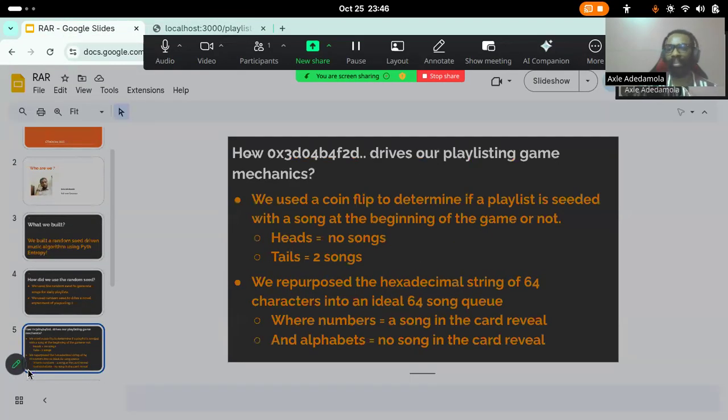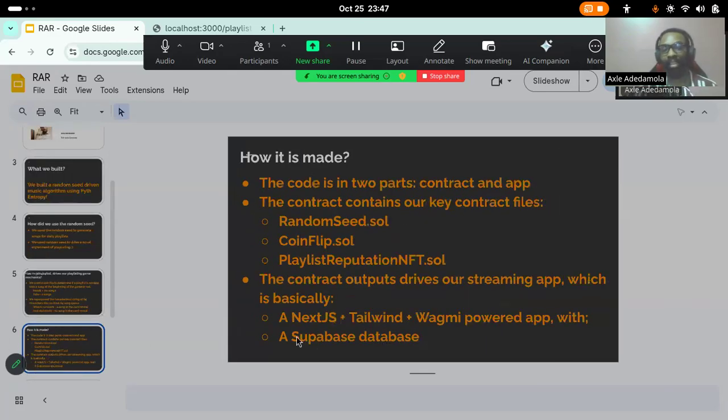So the way the game was designed was that I also used the hexadecimal string, which is 64 characters in length, to create a 64 song queue. So each game has something like a 64 song queue, or ideally should have a 64 song queue. And that queue of songs is now constrained further by another game technique. If the next character in the string is a number, you get a song in the card with you. If it's a letter of the alphabet, you don't get a song. We didn't see that in the game, but that's the way it works, basically. So this is how the game was made.